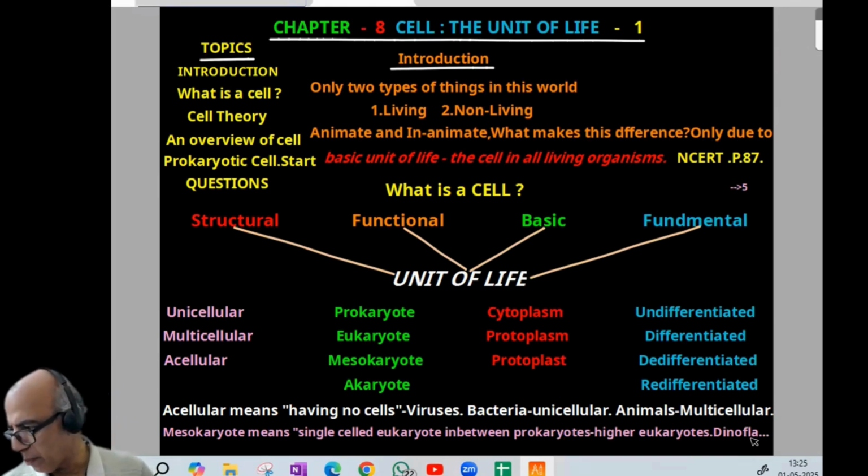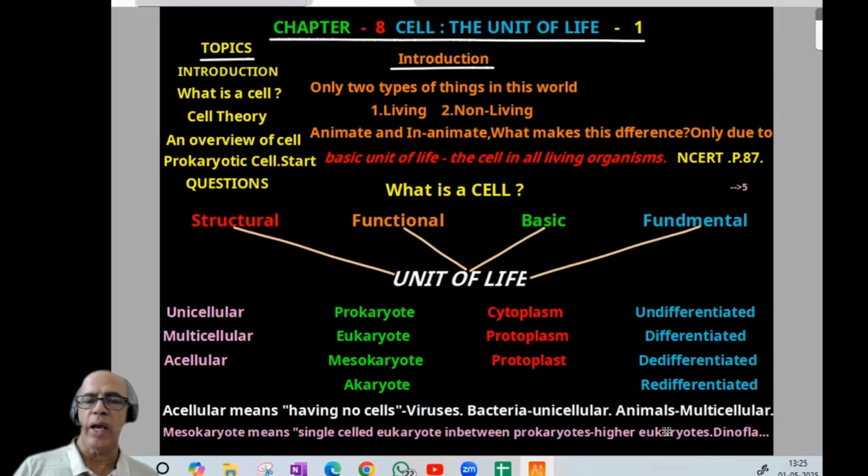Here we can find, I put dinofla, after that no space, that is why I put dot dot dot. Next page when I write it, it will not be clear for you. So mesokaryote example is dinoflagellate. Eukaryote means viruses. Now third set, cytoplasm, protoplasm, protoplast.